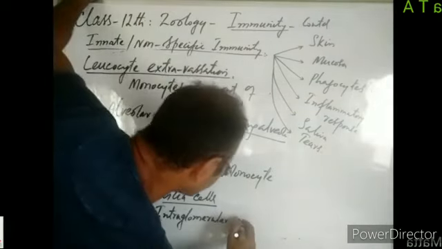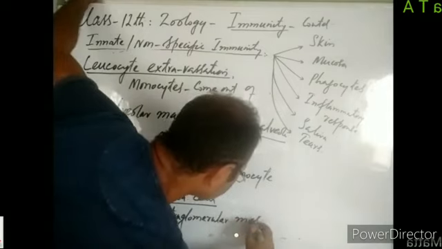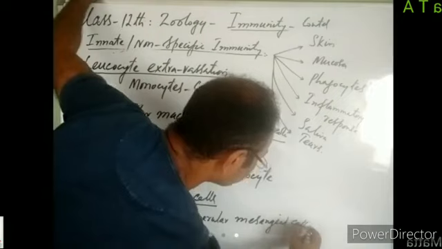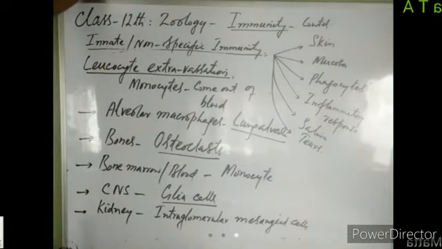mesangial cells. So those monocytes which come out of the blood and reside in the glomerulus of the nephron are known as intraglomerular mesangial cells.